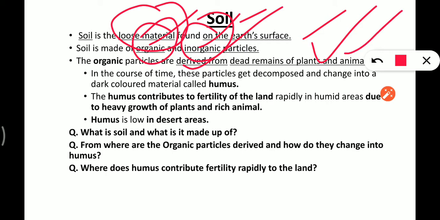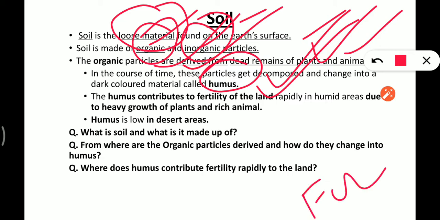Now what happened in the course of time, these particles get decomposed and change into the dark colored material called humus, right? Humus, you must know about this. The humus contributes to the fertility of land, right? The fertility of land depends upon humus.